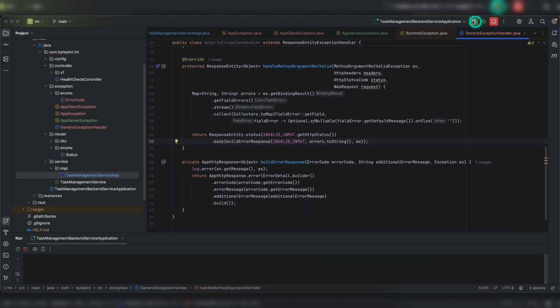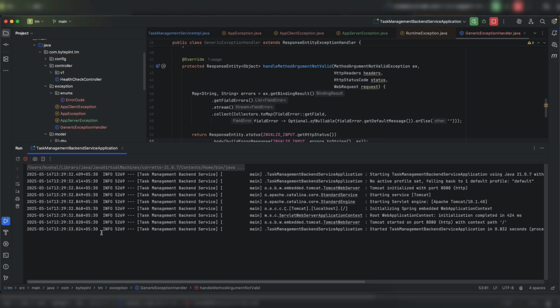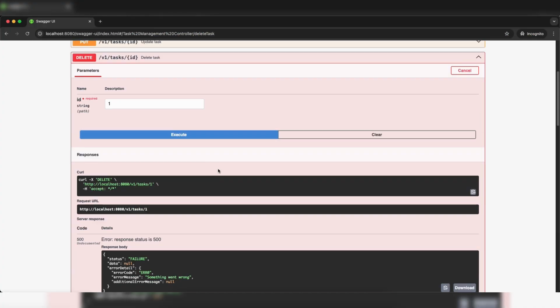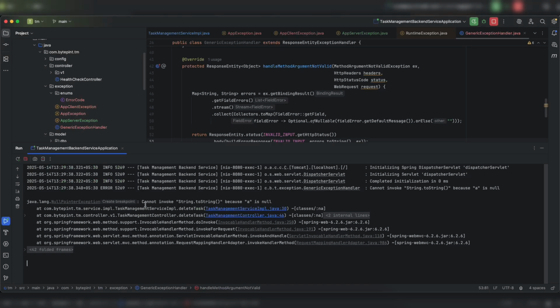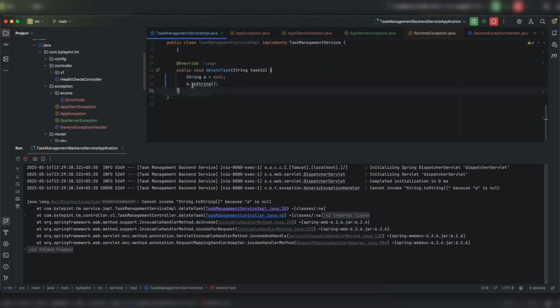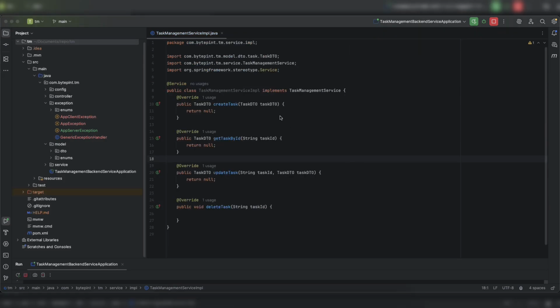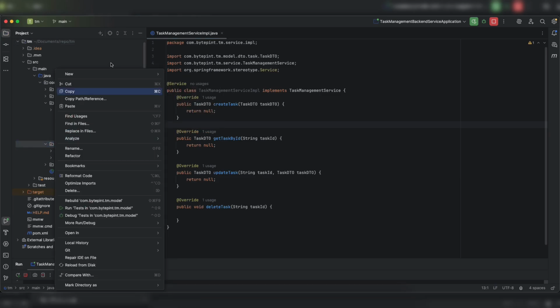Okay, so let me restart. Now I'm getting a proper log, like cannot invoke String.toString because A is null, and where this issue is occurring, line number 30. So one small thing: as we have a separate package for all the models, rather than creating this app exception and enums in this exception package, we need to create them in a model package. So let me just fix that.